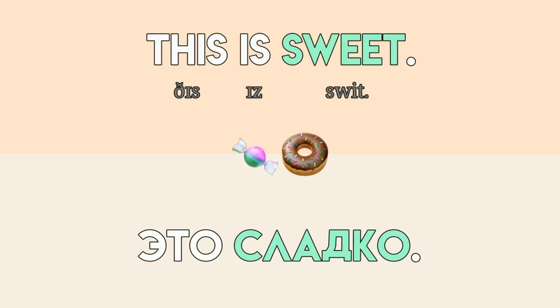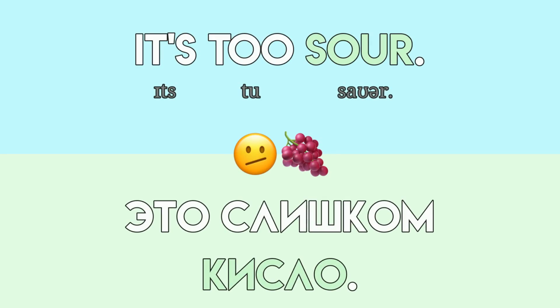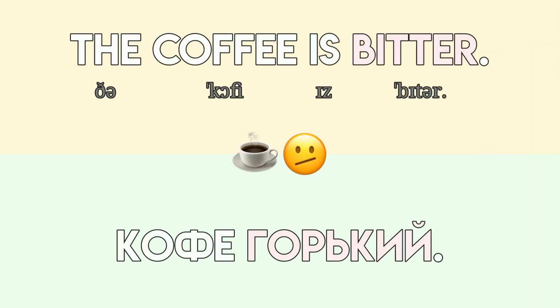This is sweet. Это сладко. It's too sour. Это слишком кисло. The coffee is bitter. Кофе горький.